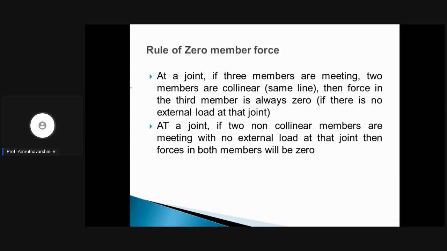If you have three members or if you have two members at one particular joint, there are two important rules that if you know, then you can clearly declare that that particular member is a zero member force, which will save you time in solving the problems in trusses. Okay, let us see what are those rules. Now first one is at a joint, if three members are meeting, and look at this, two members out of the three members are collinear. What do you mean by collinear? Let us say this is one straight line. This is not a straight line. I'll write a straight line.